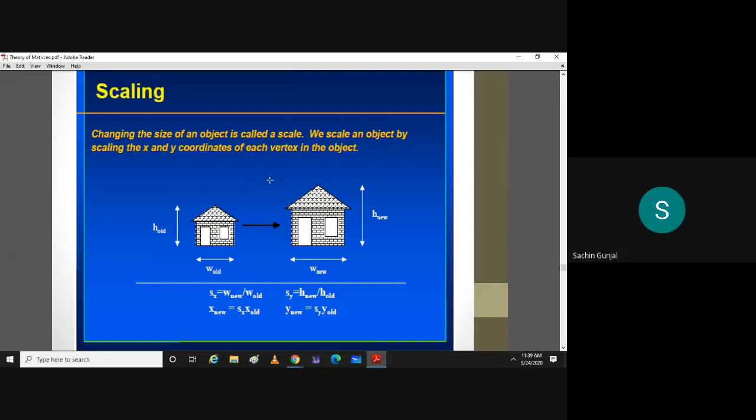Excuse me, sir. So in two-dimensional scaling and translation, we'll be working only with a 2 by 2 matrix? Yes, if you have a 2 by 2 matrix, then and only then it will work. But sir, in a 2 by 2 matrix, we have to add for it to translate, right? How do we distinguish translation of X from Y? Where do we add for it to translate in the Y direction?